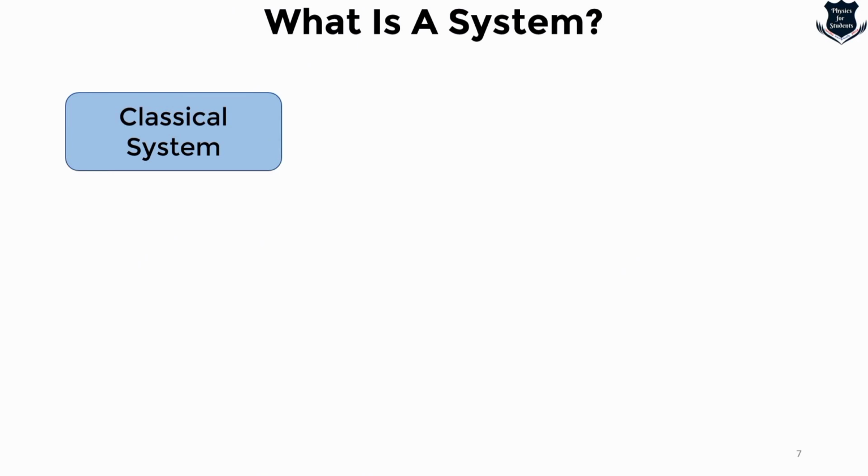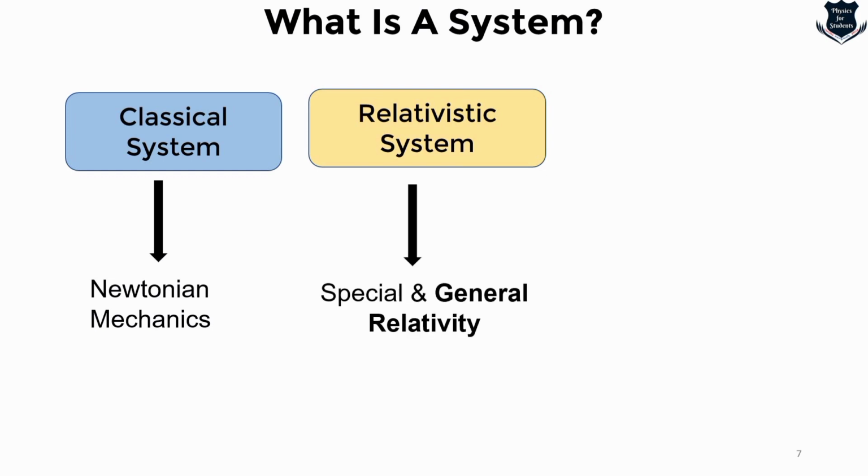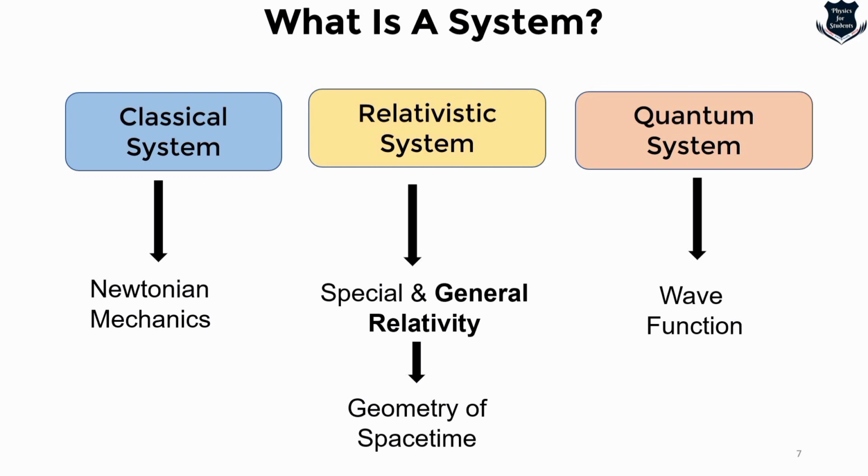Now, what we see over here is that a classical system emerges and stems from Newtonian mechanics. Relativistic systems evolve from Einstein's special and general theory of relativity, and it actually is the geometry of space-time. And a quantum system emerges from Schrödinger's equation and Heisenberg's uncertainty principle, where we are not given a particular point or an xy axis, but we are given a wave function which determines the probability of the location or the behavior of a quantum system.